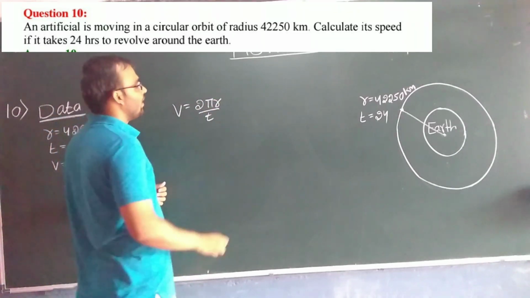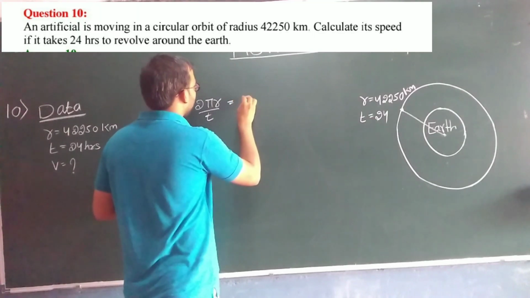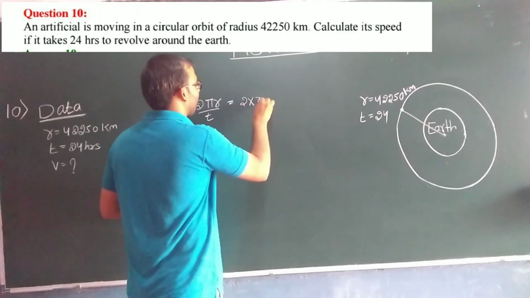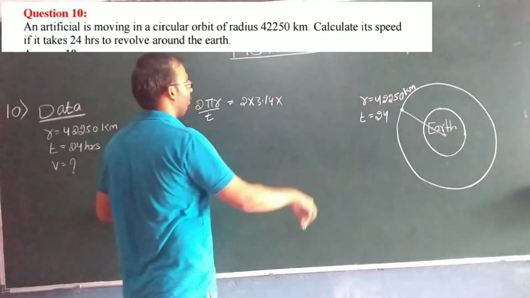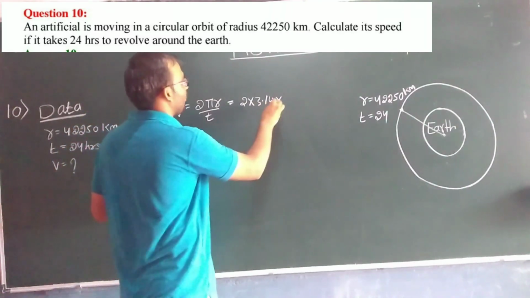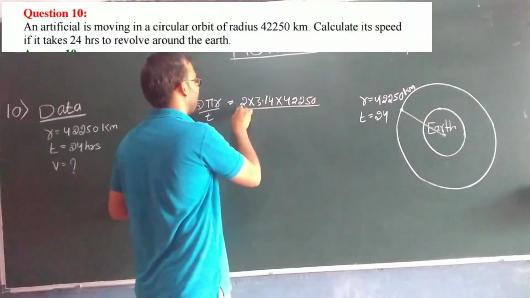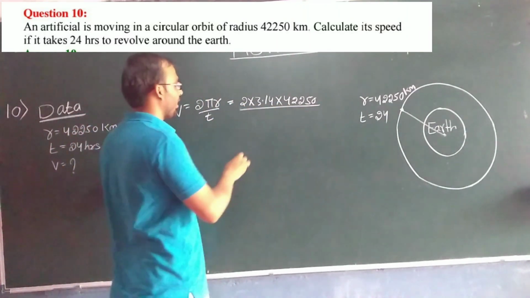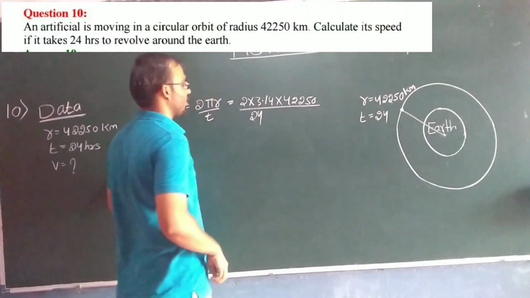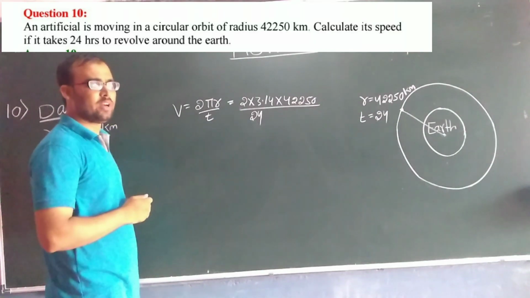So here 2 into 3.14 (we take the pi value as 3.14) into r, which is 42,250 kilometers, divided by the time taken, 24 hours.